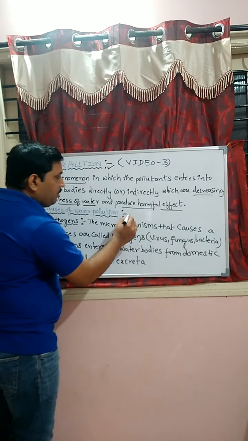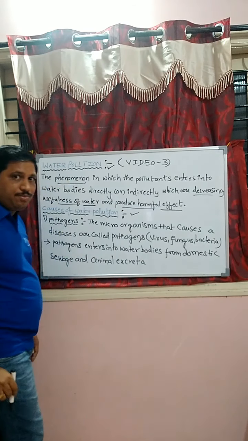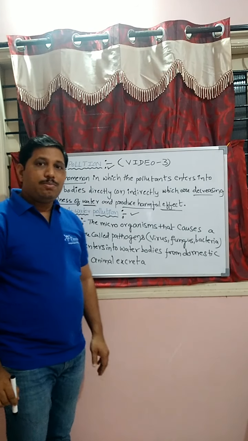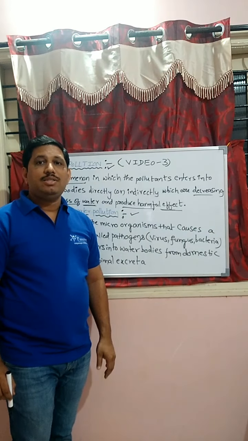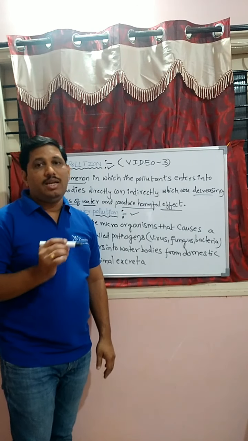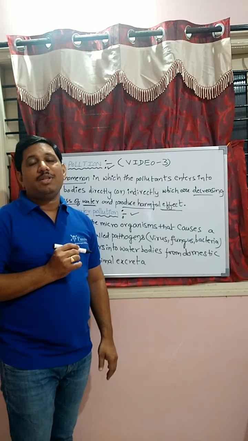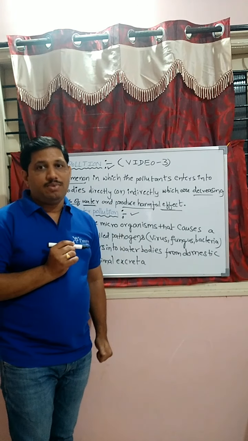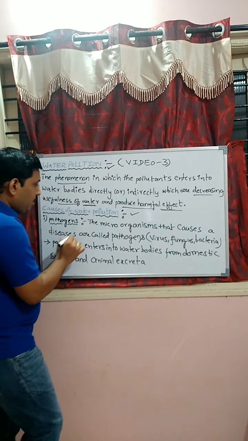Causes of water pollution. There are three causes, students: pathogens, organic waste, and chemical pollutants. There are three causes for water pollution. We are discussing them one by one, students. First one is pathogens.